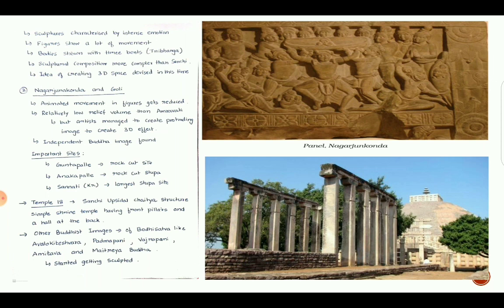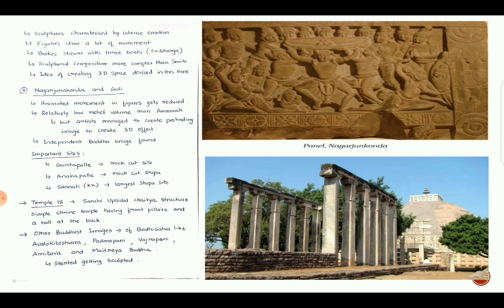Other Buddhist images of Bodhisattvas like Avalokiteswar, Padmapani, Vajrapani, Amitabha, and Maitreya Buddha started getting sculpted at this period of time. See, these terms of bodhisattvas are important. As we saw in 2018, UPSC asked about Maitreya, and most of the people got confused about where UPSC is asking these kinds of questions from.